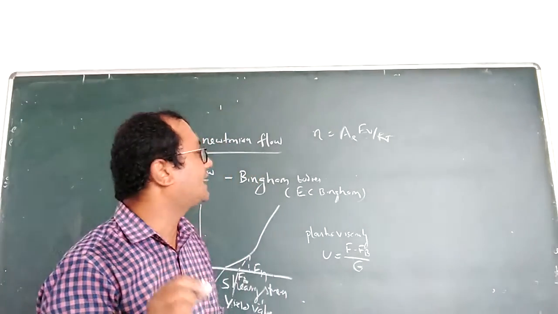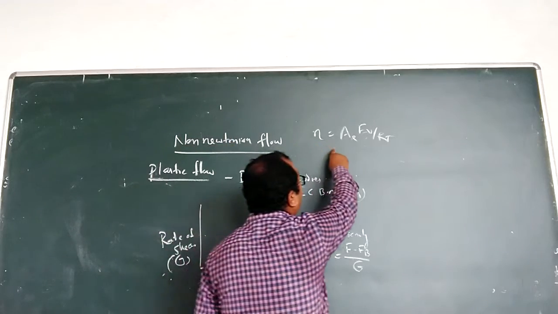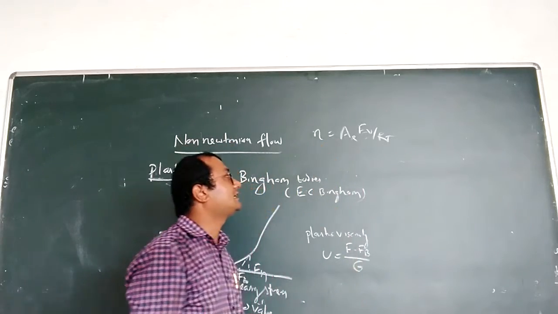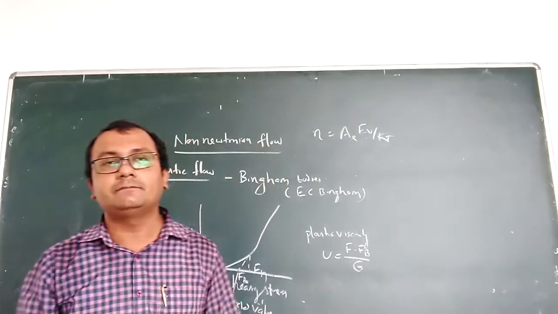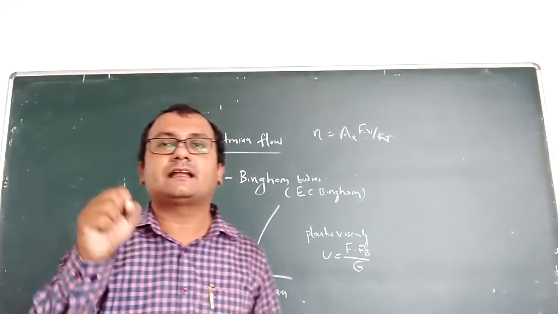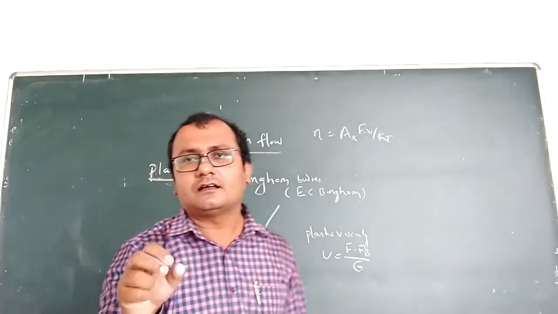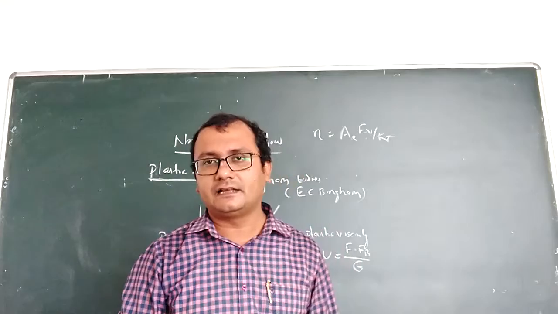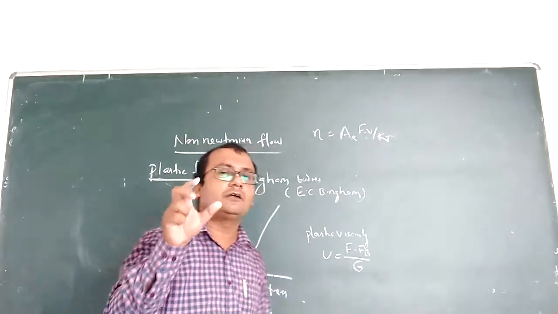And we can know this by the equation eta is equal to A exponential of Eg divided by RT. That is your Arrhenius equation actually, and from that we can get how the temperature is affecting the viscosity of a particular liquid. And with this, now let us go for the non-Newtonian flow.